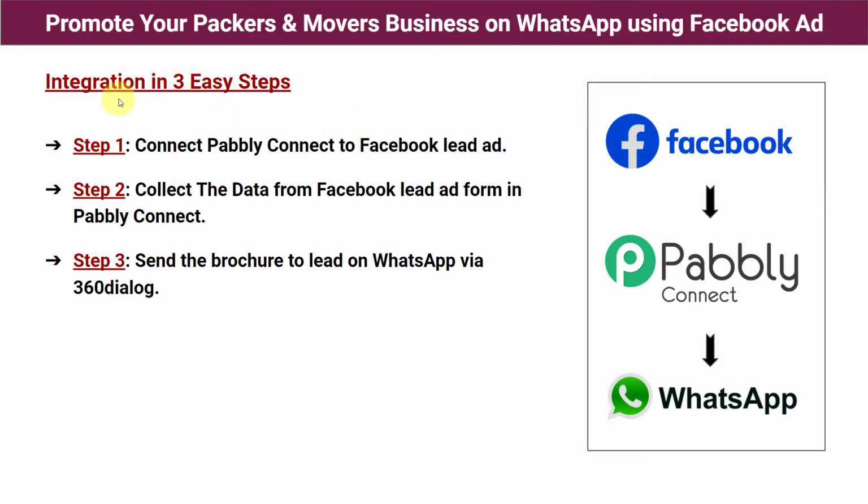So guys, these are the 3 easy steps by which you can also make this integration between Facebook lead ad and WhatsApp. Step 1 is connect Pabbly Connect to Facebook lead ad. First of all, we are going to open Pabbly Connect and connect our Facebook lead ad with Pabbly Connect. Step 2 is collect the data from Facebook lead ad form in Pabbly Connect. In the second step, we'll generate a new lead by filling the lead ad form and collect the data of that lead here in Pabbly Connect.